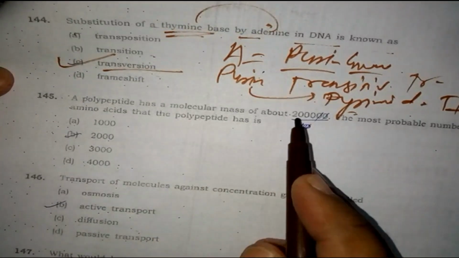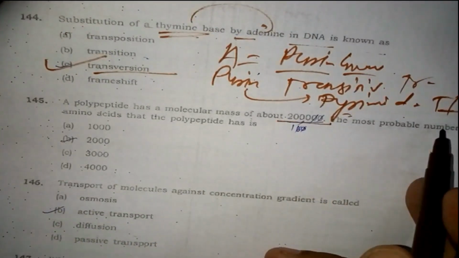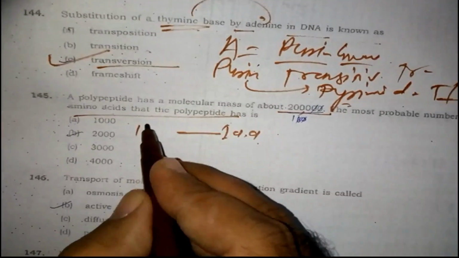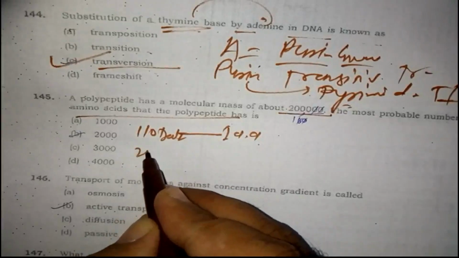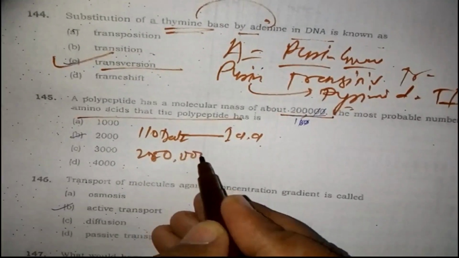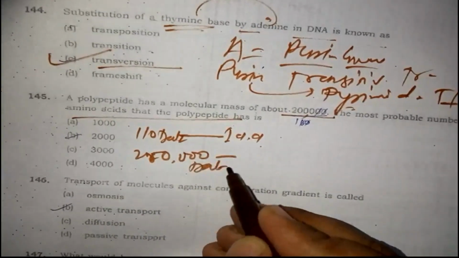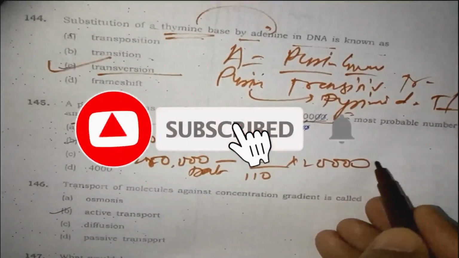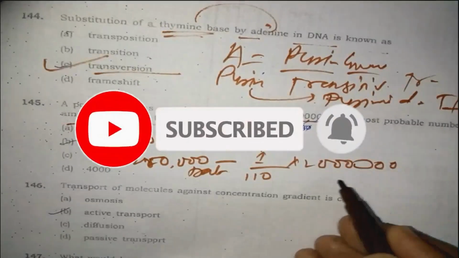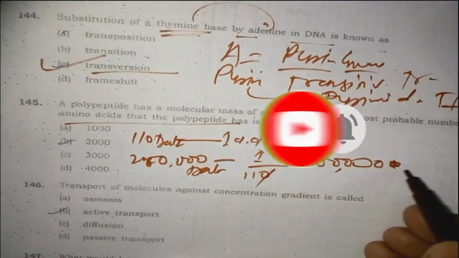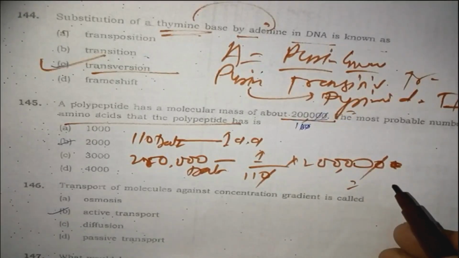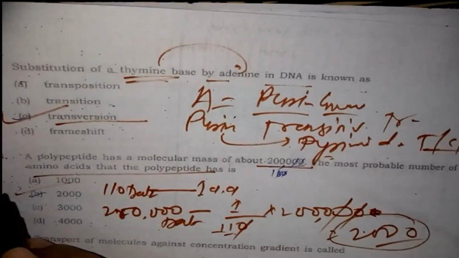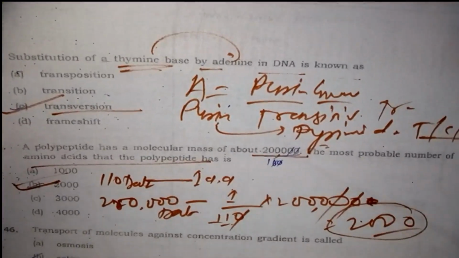A polypeptide of molecular mass 200,000 Dalton: what is the most probable number of amino acids? We know that one amino acid has a molecular weight of about 110 Dalton. So a 200,000 Dalton protein will have how many? After dividing, it will be around 2000. So the answer is 2000 total amino acids.